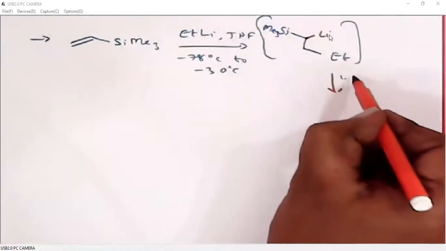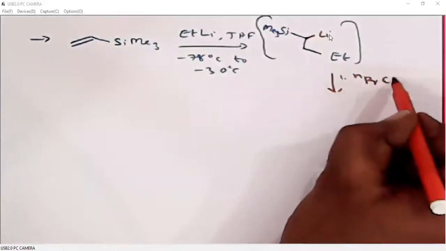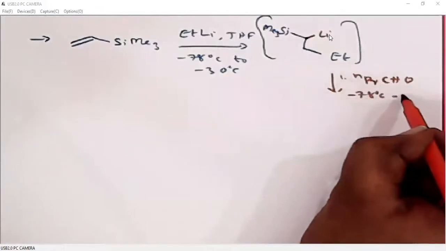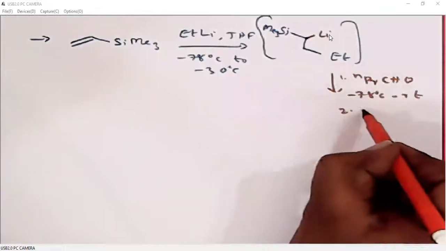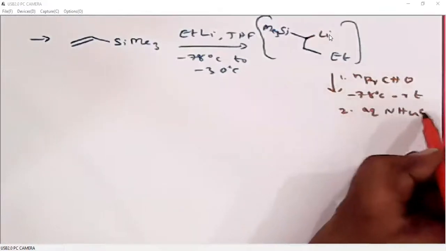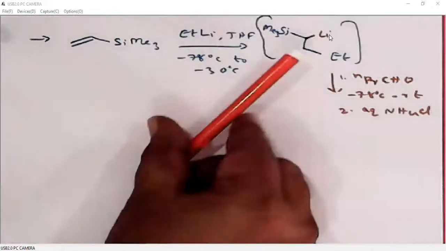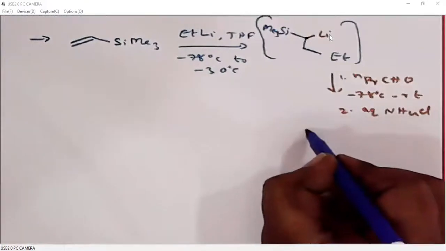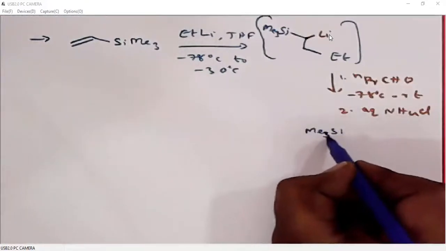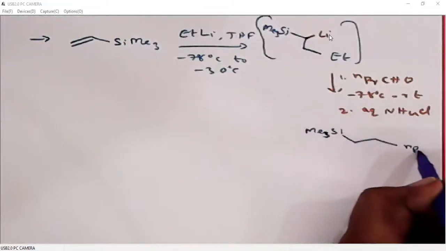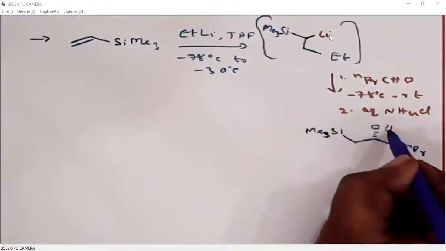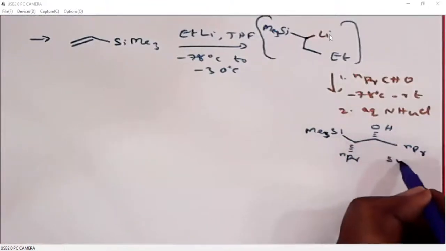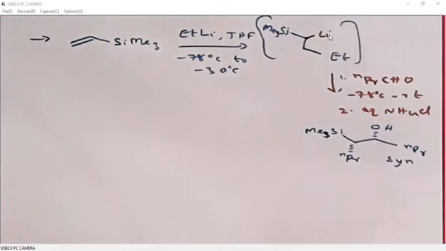Then when it is treated with a carbonyl, this anion will add to the carbonyl carbon, so it generates this syn compound.